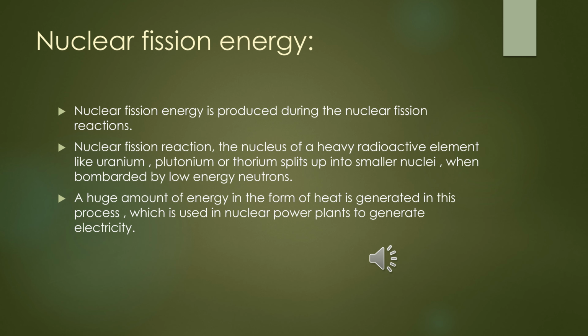Nuclear fission energy is produced during the nuclear fission reaction. In the nuclear fission reaction, the nucleus of a heavy radioactive element like uranium, plutonium, or thorium splits into smaller nuclei when bombarded by low energy neutrons. A huge amount of energy in the form of heat is generated in this process, which is used in nuclear power plants to generate electricity.